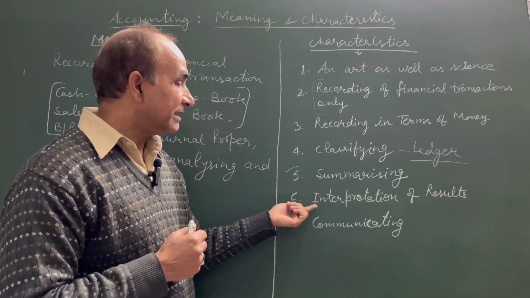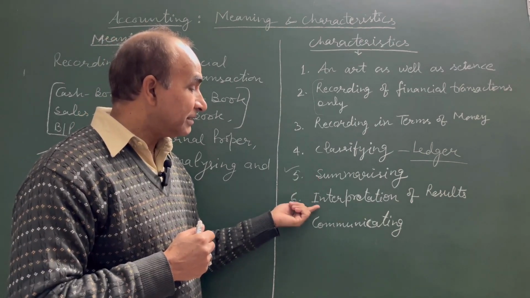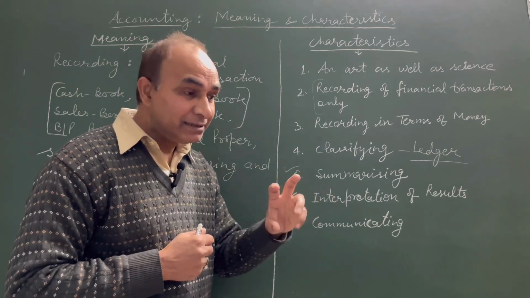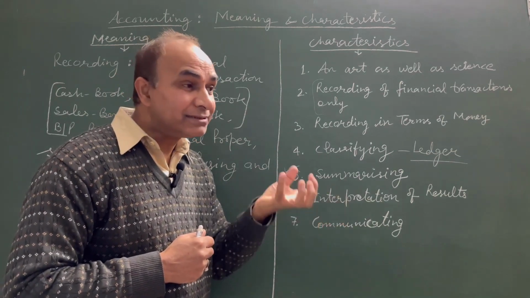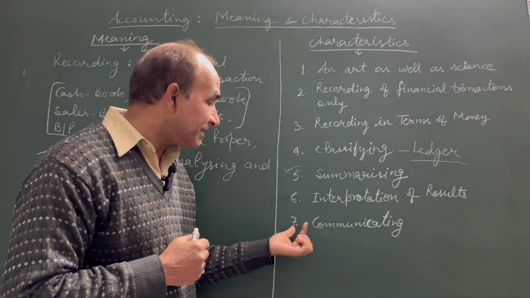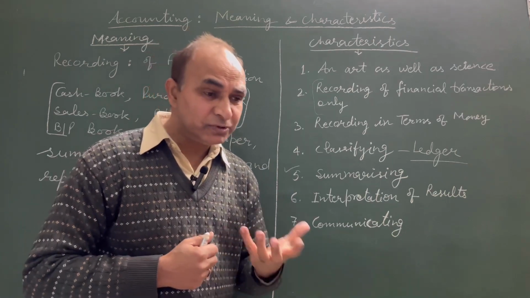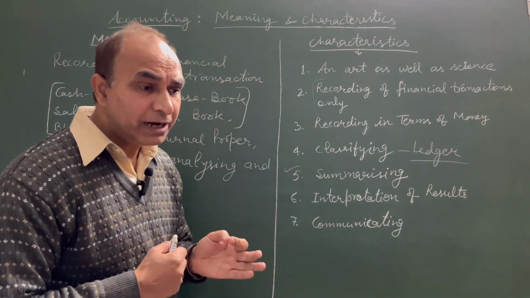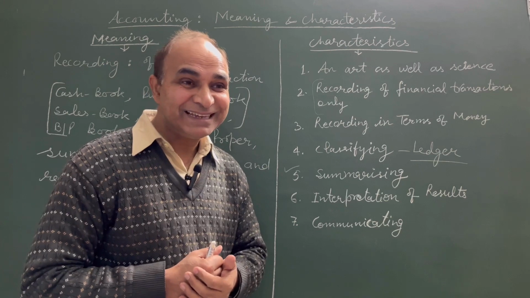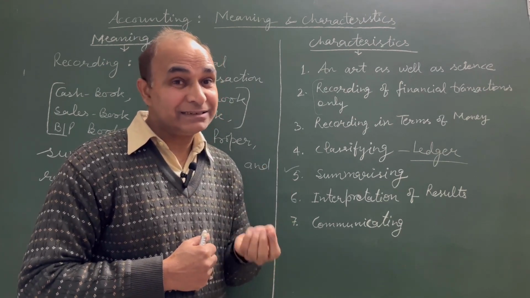And next one is interpretation of results. After preparing the summary, the results are explained. These are interpreted in a simple and understandable form, and the same results are finally communicated to the concerned users. Users means the persons who are associated with the business and those who are interested in the business data and its results.